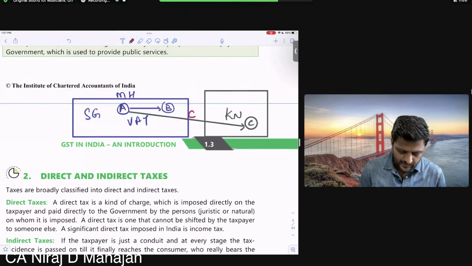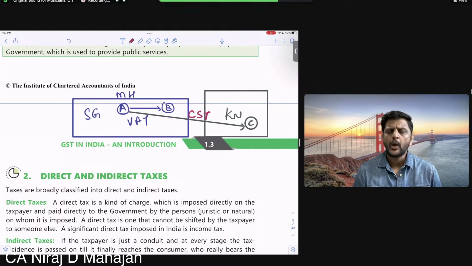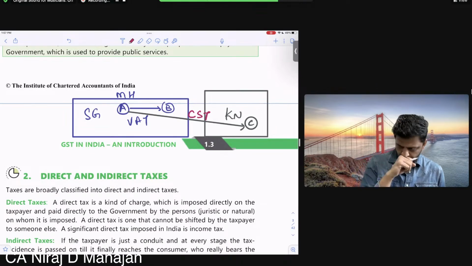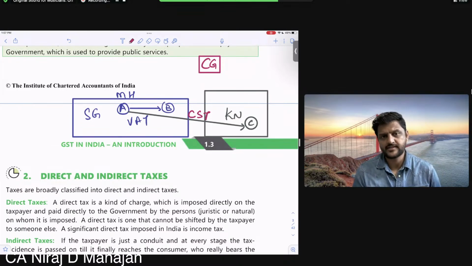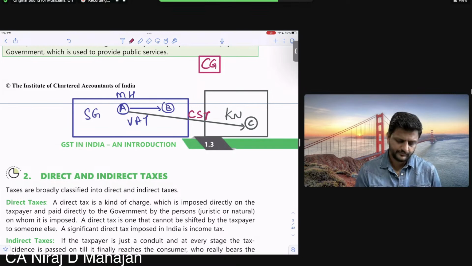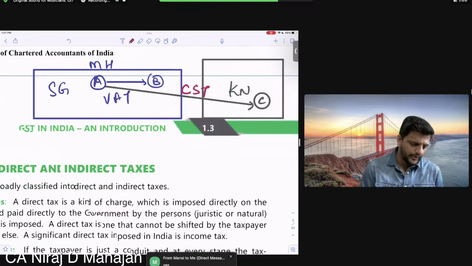Central, the word itself is not central. Sales tax. VAT is also a sales tax, value added tax, okay? But the sale within the state, and CST is also sales tax, but it will go to the central government. Okay, clear all of you? So earlier we also had central sales tax, CST. Clear? Now let me discuss one word.